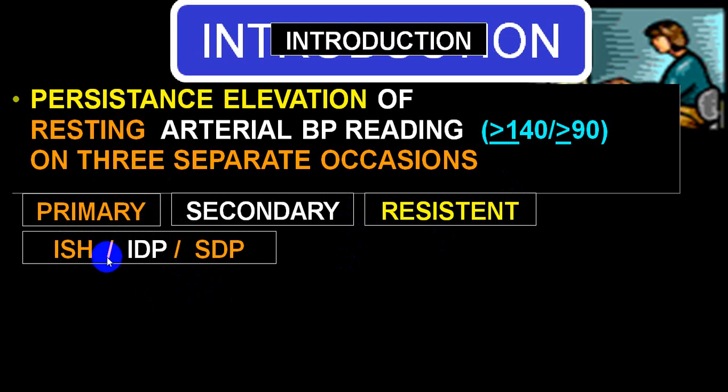If only systolic is elevated and diastolic is normal, it is called ISH, isolated systolic hypertension. If only diastolic is elevated and systolic is normal, say systolic is 130 and diastolic is 90, it is IDH. Systolic is say 200, diastolic is 70, isolated systolic hypertension. And when both are elevated, usually we don't utilize the term systolic-diastolic hypertension, we call it only hypertension.